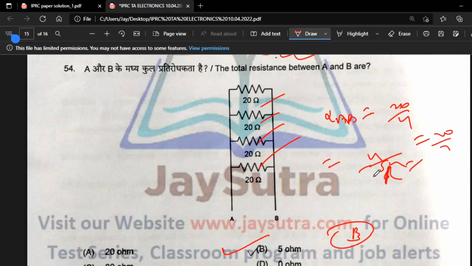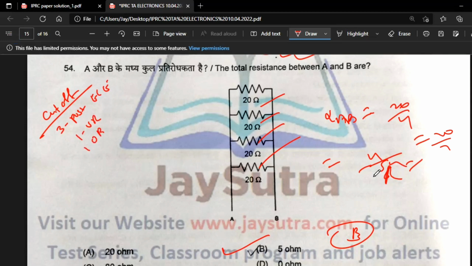That's it. I will discuss the cutoff here. According to me this paper is very easy. The exact cutoff analysis I will make after that.